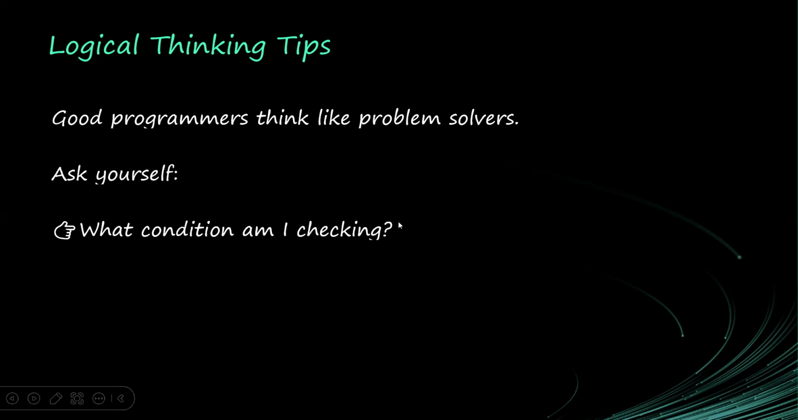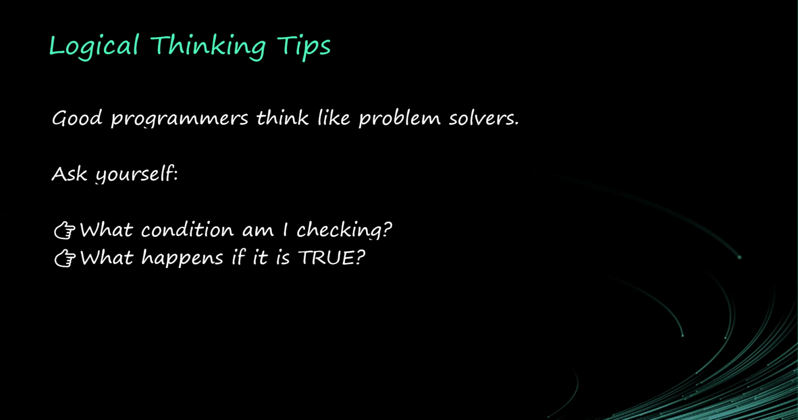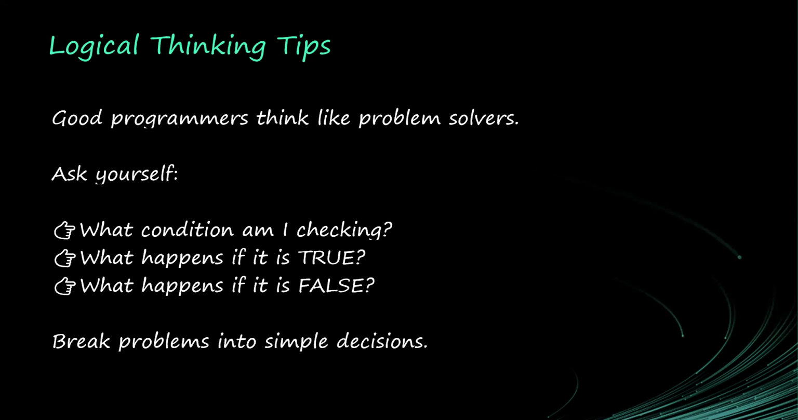Ask yourself, what condition am I checking? All right. Am I checking if age is greater than 18, or am I checking did Liverpool win or did Liverpool lose? Do you understand? Or did Liverpool score up to 3? Something like that. Then what happens if that condition becomes true? What line of code do I want to run? Or what lines of code do I want to run? Then what happens if it is false? If it is false, what do I want to do with it? So break problems into simple decisions. This is how you should be thinking as a programmer, okay?